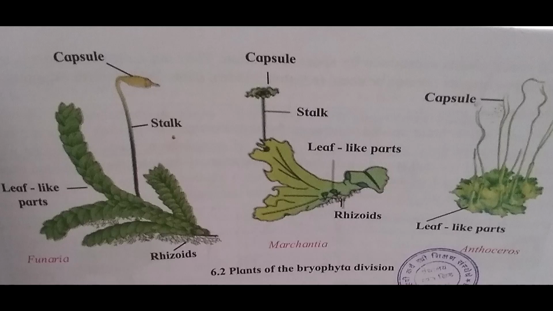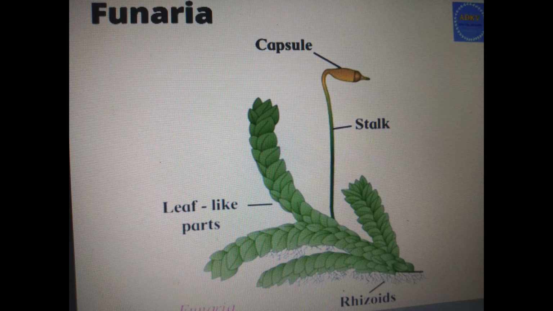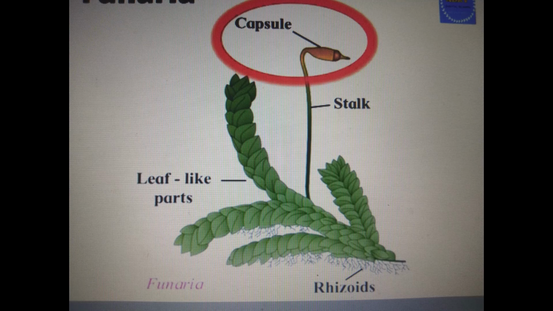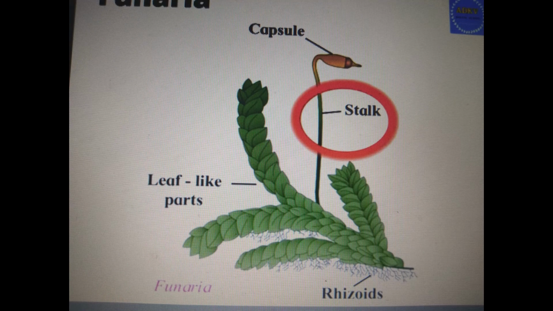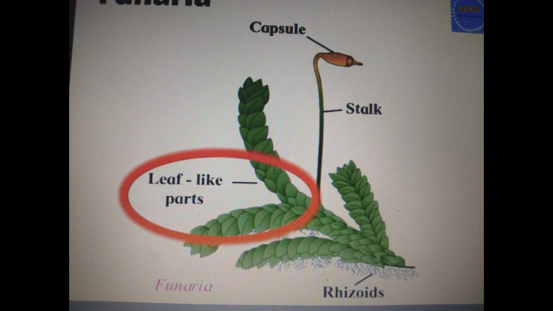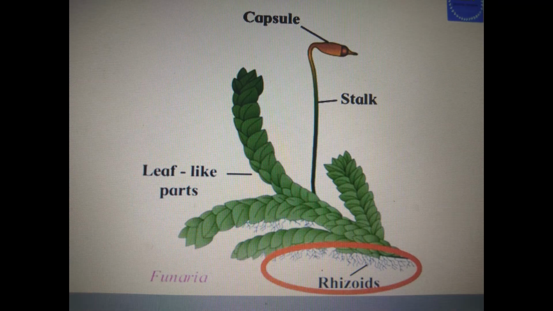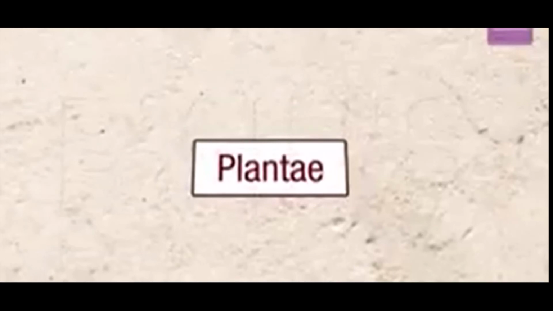This is the picture which is shown in your book and it is also asked in the exam. Here we can see the capsule, stalk and leaf-like structure, not the leaf, and root-like structure, not the root. It is known as the rhizoid. So practice it for drawing and labeling.